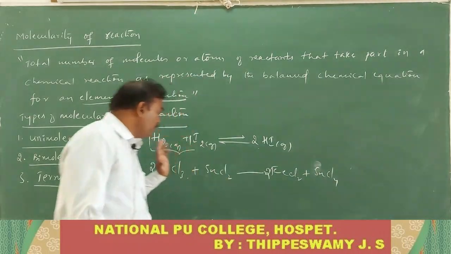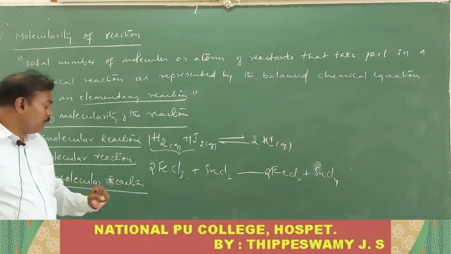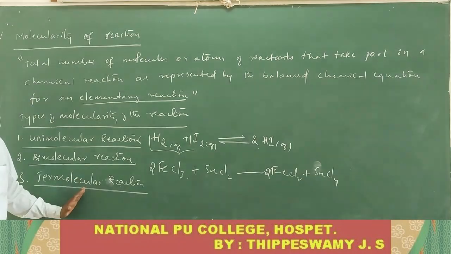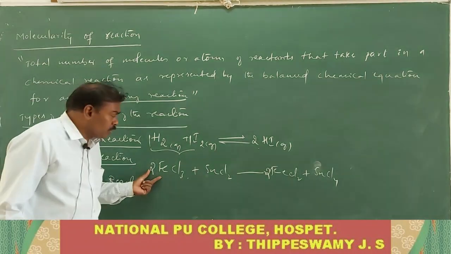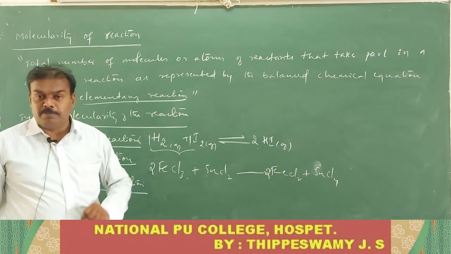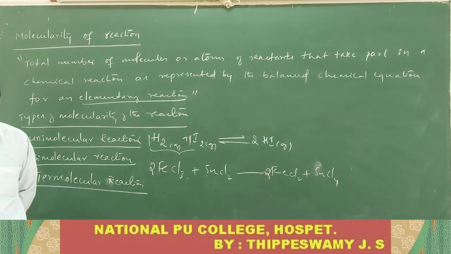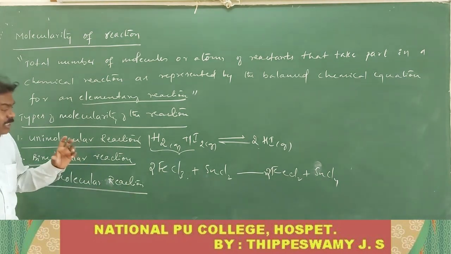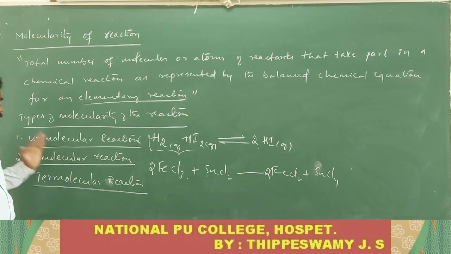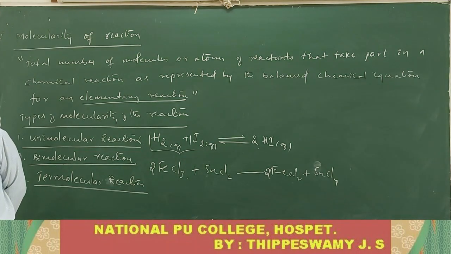Following all of you. So this is one example of a termolecular reaction. Termolecular means 3 molecules of reactant take part in the chemical reaction as represented by the balanced chemical equation. So this is also one type of molecularity.